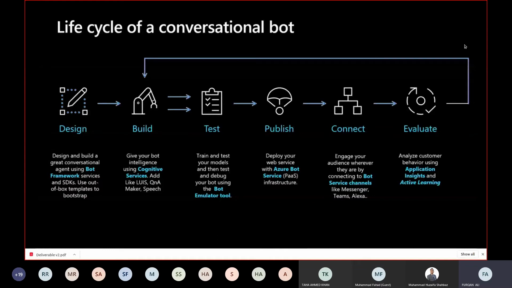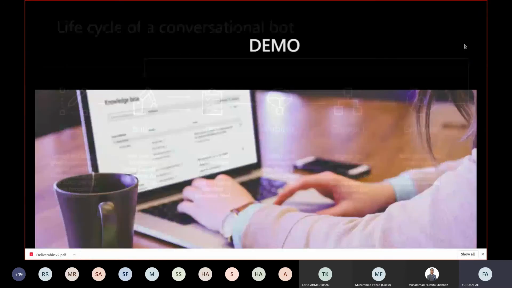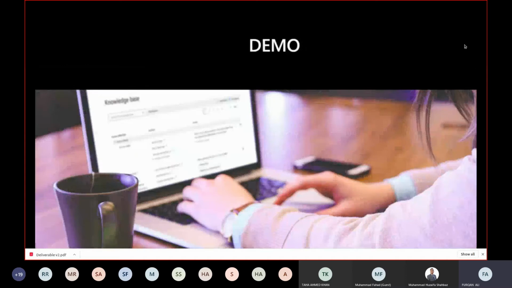And lastly, we're going to publish it, then connect it with our application, and then evaluate. Evaluation is done to check how well it is performing on the queries of customers, how well it is responding to the queries of our customers. All right, so let's see the demo of the chatbot which we are going to build.